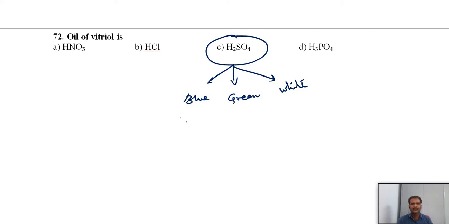What is the blue vitriol? Copper sulfate. Sir, what are vitriols and why are they called that? And the green vitriol, what is it? Ferrous sulfate. Ferrous sulfate 7H2O is called green vitriol, and white vitriol is zinc sulfate 7H2O. So for the preparation of these vitriols, we will use H2SO4. This is oil of vitriol or king of chemicals.